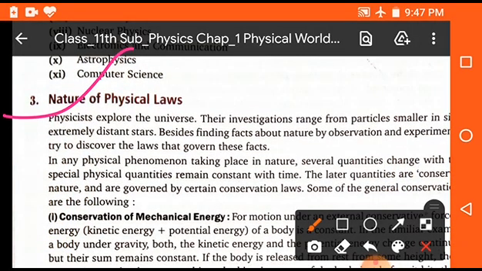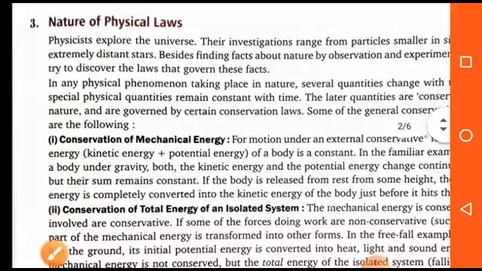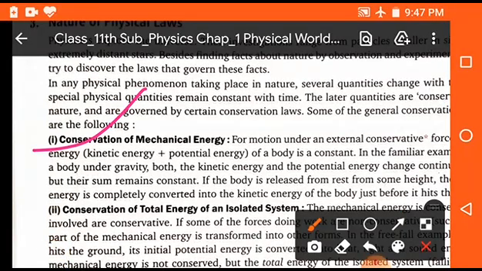Now, nature of physical laws. As you know, we are studying a number of laws which are related to physics. So in this topic we will discuss some important physical laws. First is the conservation of mechanical energy. Conservation means constant. So according to this conservation law of mechanical energy, the total energy of any system remains constant.